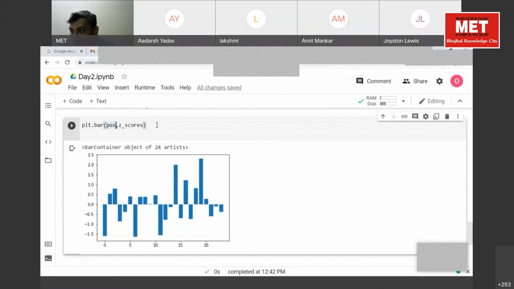Now we will plot 3 more lines. Tell me where I should plot these lines. We will plot a blue line. Can we compute the Z score of standard deviation?